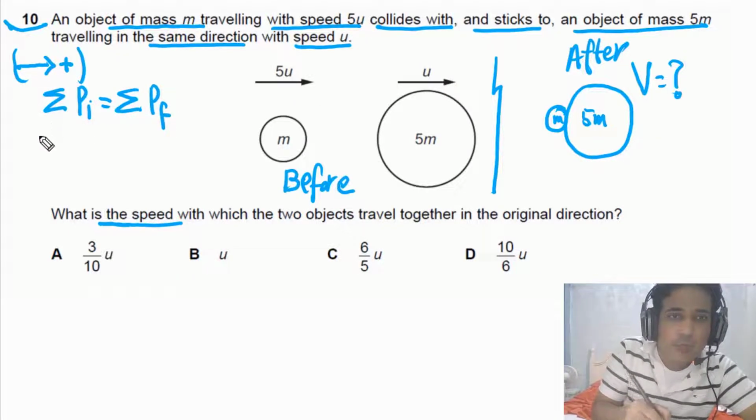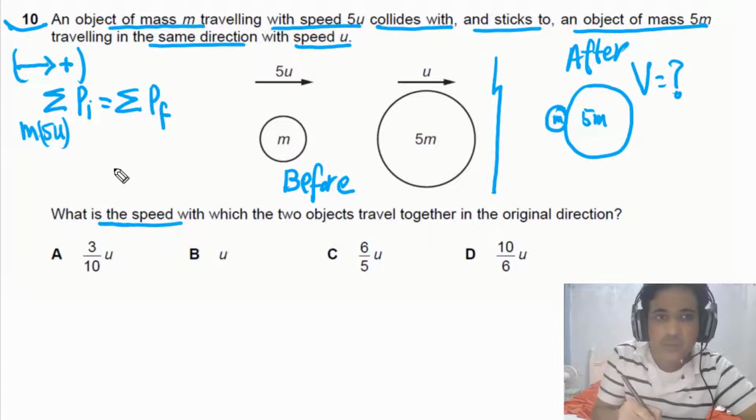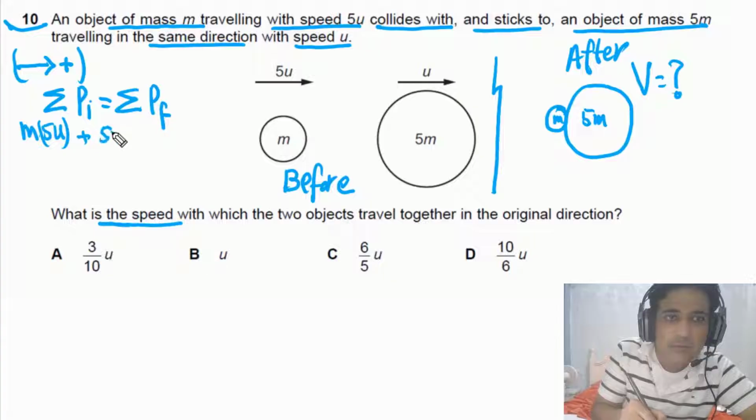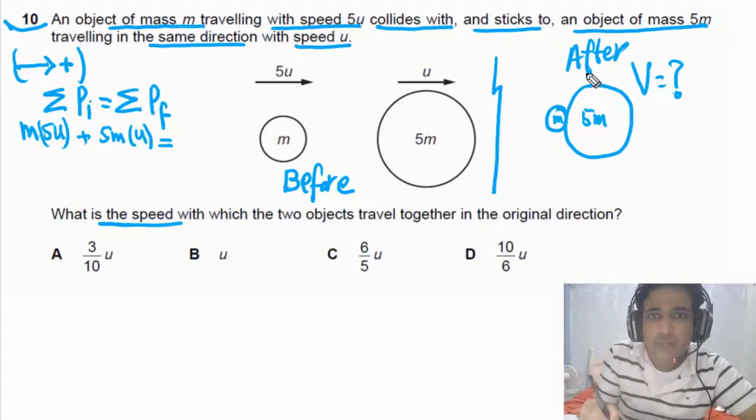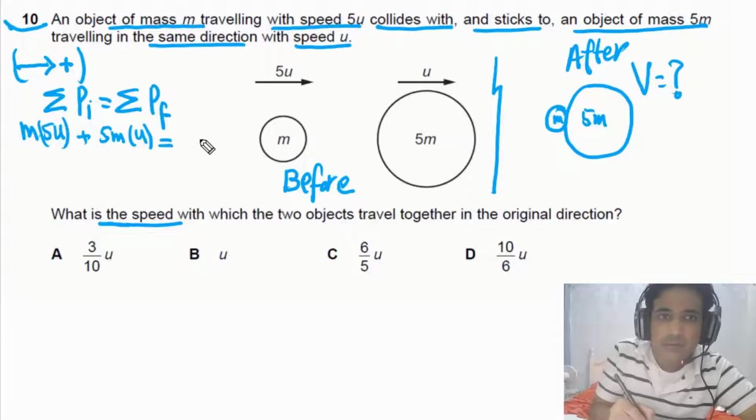We have two bodies, so the first one has mass m and the speed of the first object is 5u, and the speed is positive because it is moving to the right. And if you look at the momentum of the second object, the mass of the second object is 5m and the speed of this one is positive because it is moving to the right, and we have taken to the right as positive. Now we need to look at the momentum of this object. The total mass of these two objects is m plus 5m, times v.